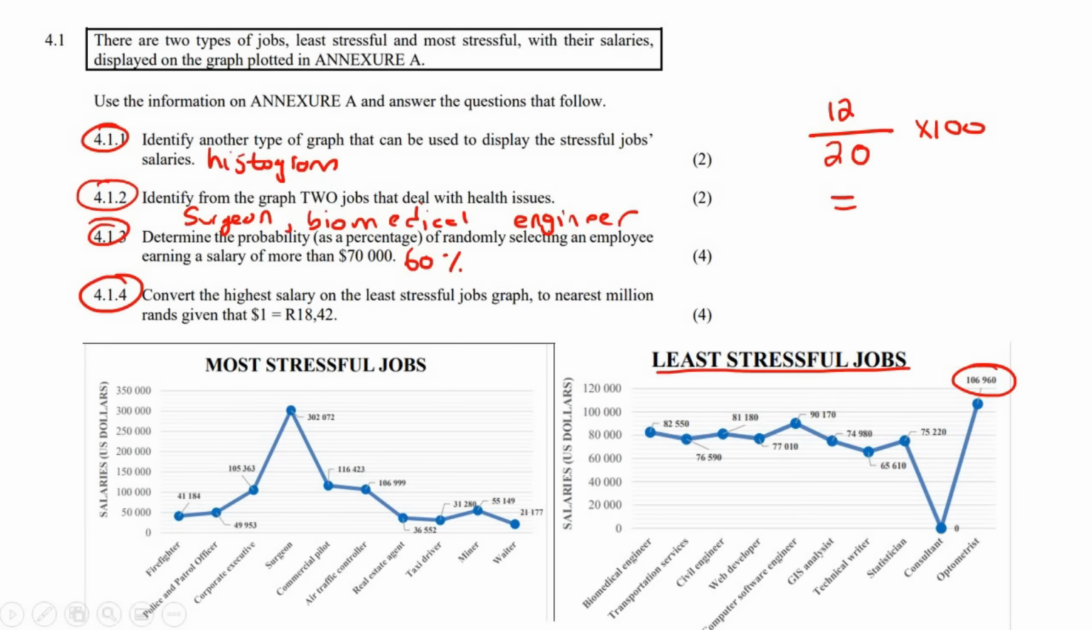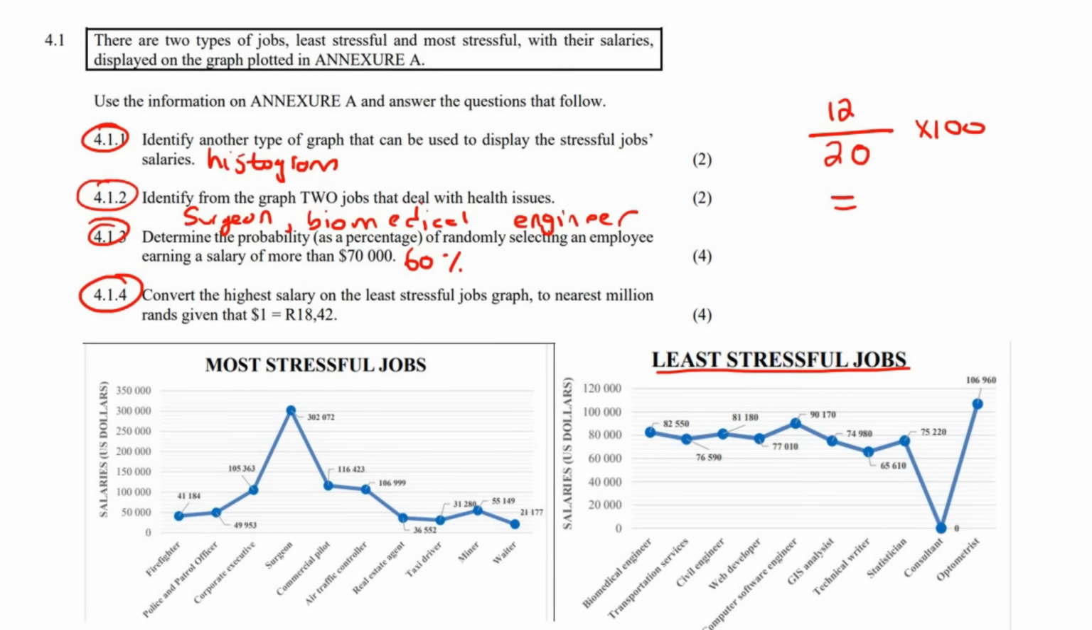Oh, wow. Okay. Now, you might think an optometrist earns more than a surgeon, but remember, this is using a different scale. This one's going 20, 40, 60, 80, 100. This one's going 50, 100, 150. So the surgeon's 302,000. The optometrist is 106,000. Okay, so don't let that ever mislead you. You must always look carefully.